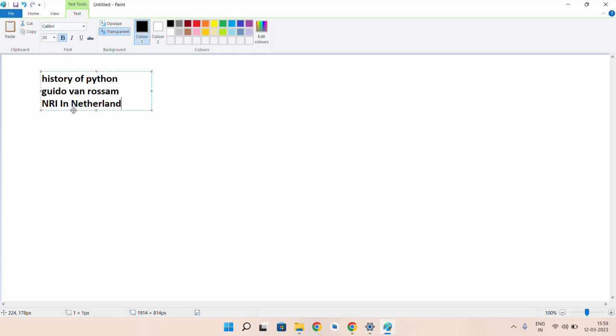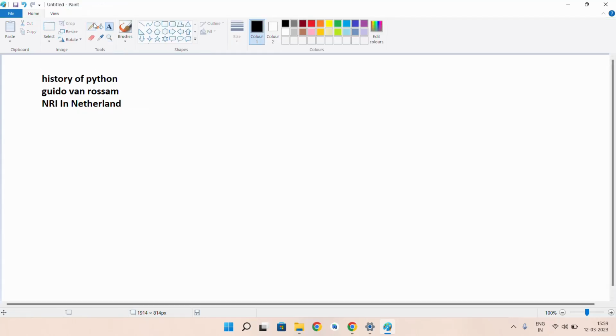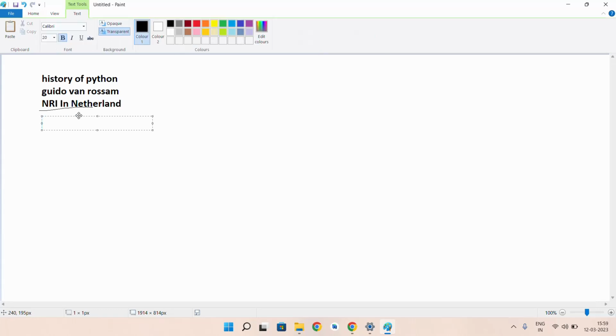While he was working in this institute, Guido van Rossum created Python in the year 1989.